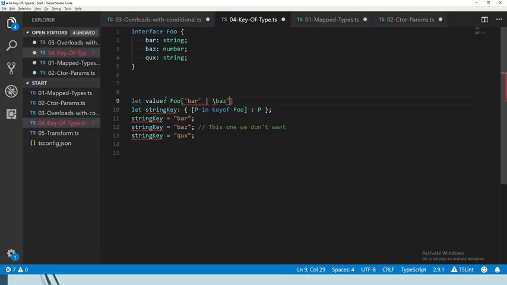Okay, so we say that it's gonna be the keys, it's gonna be the type of those two keys, either or, I don't care which. And then the value is gonna be string or number. But okay, keyof Foo itself is a union of all of the keys, so we don't have to actually spell out all the property names. That's ridiculous. And we can just say keyof Foo. And now we're gonna get the union of all of those. And if we change any of these, it's actually gonna update this to be the new thing.